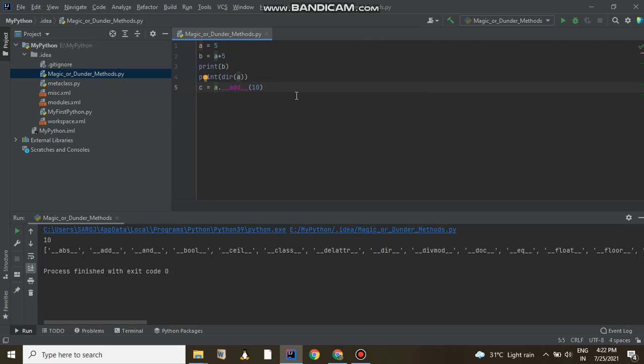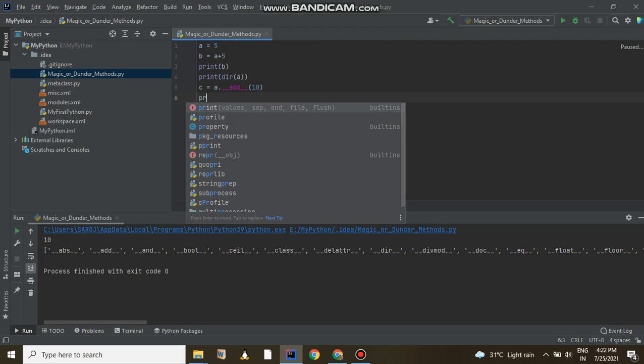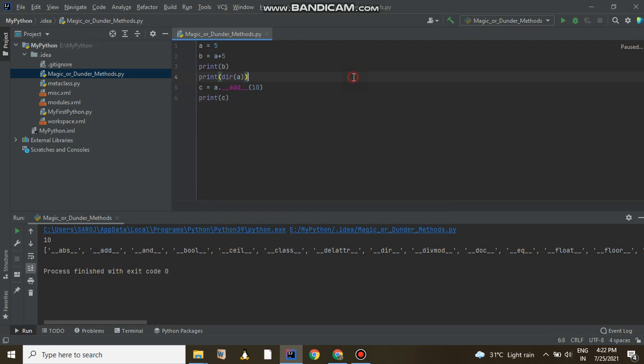Let me print this c. It will give me 15. So whether you call it using the plus sign or directly using the dunder method, we get the same result. Similarly, all such dunder methods are available for the int class.